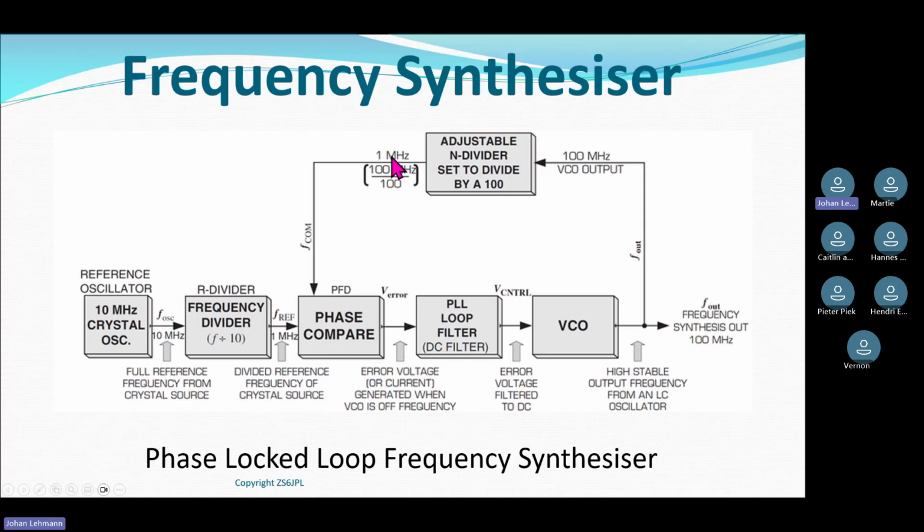Or this frequency is lower than that frequency, the phase comparator picks it up and it creates an error voltage. Okay, so that's the principle of how it determines what is happening. It looks at that frequency coming in there and this frequency from my oscillator, and if they're not the same, I get an error voltage coming out of it.